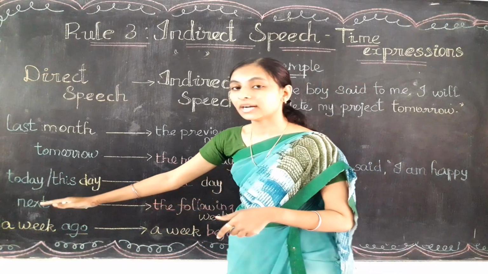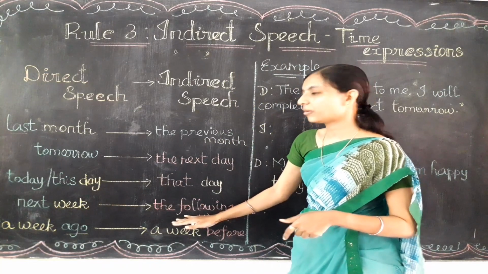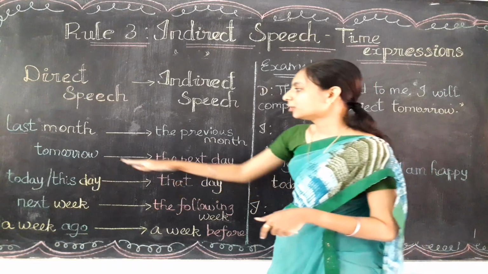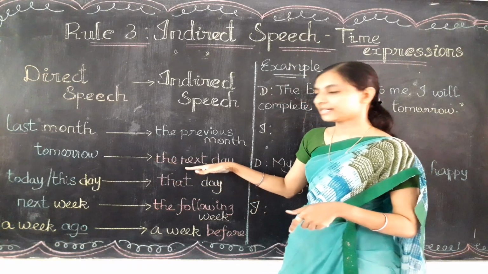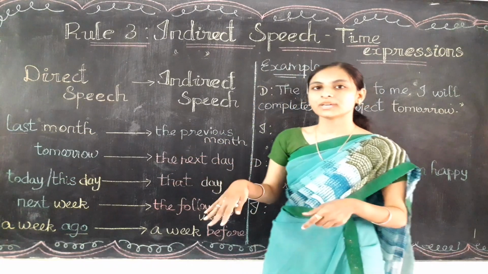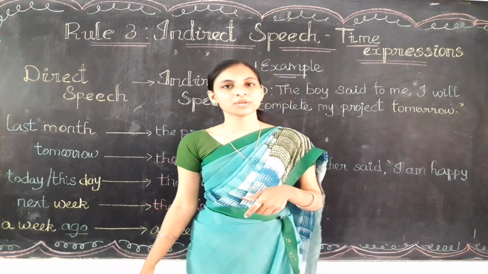In place of the word next, we need to use the following. Today will be changed to that. Tomorrow will be changed into the next day. Last month, last should be written as previous. I hope you are clear with these time expression words.